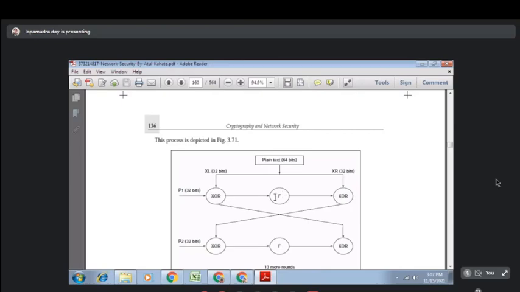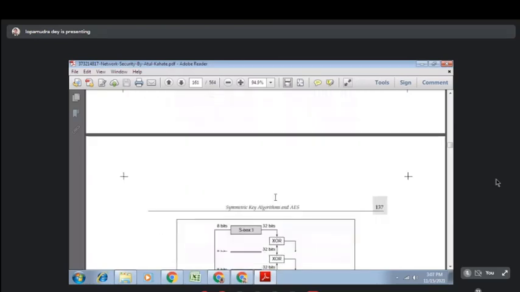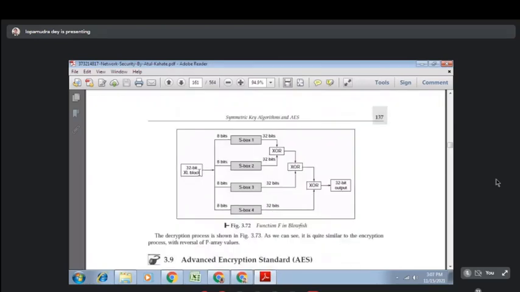So what is actually this function? This function is written in this way. The 32-bit left side plain text will be divided into 4 blocks, that is 8-bit, 8-bit, 8-bit, 8-bit. So S-box 1, S-box 2, S-box 3, S-box 4. This 8-bit block will be given to S-box 1, and then a 32-bit output will be generated with the help of the S-box. Then the XOR will be performed.